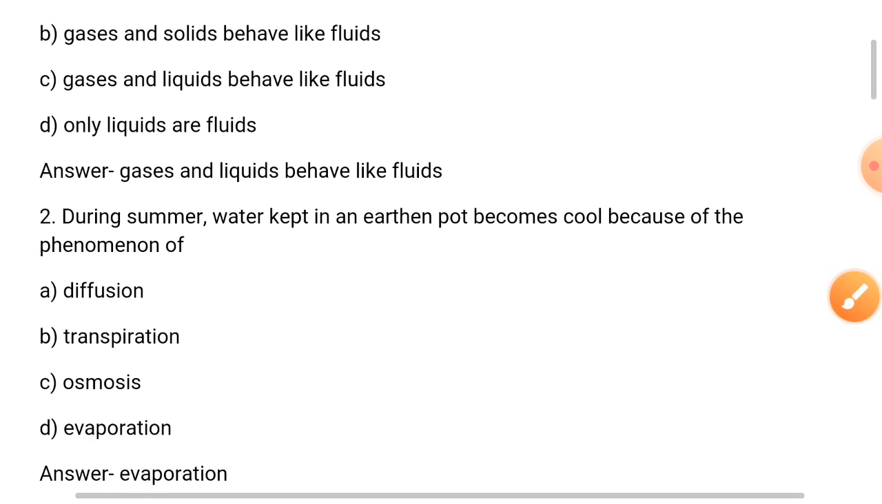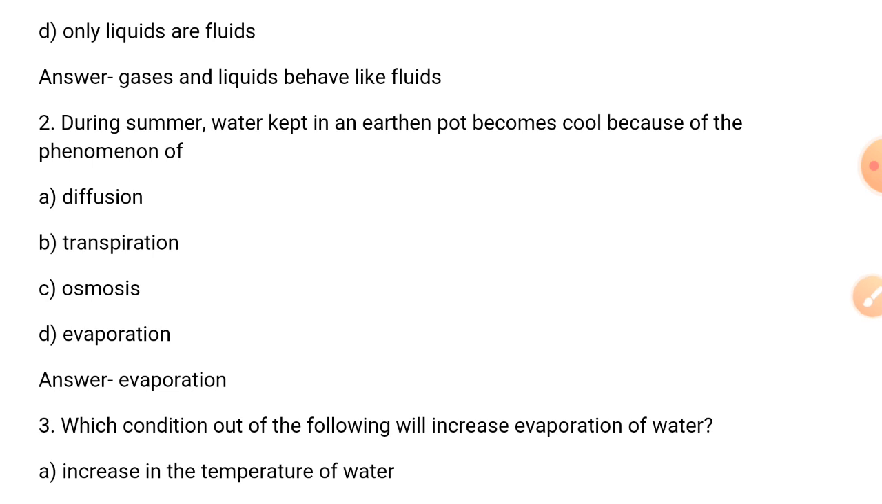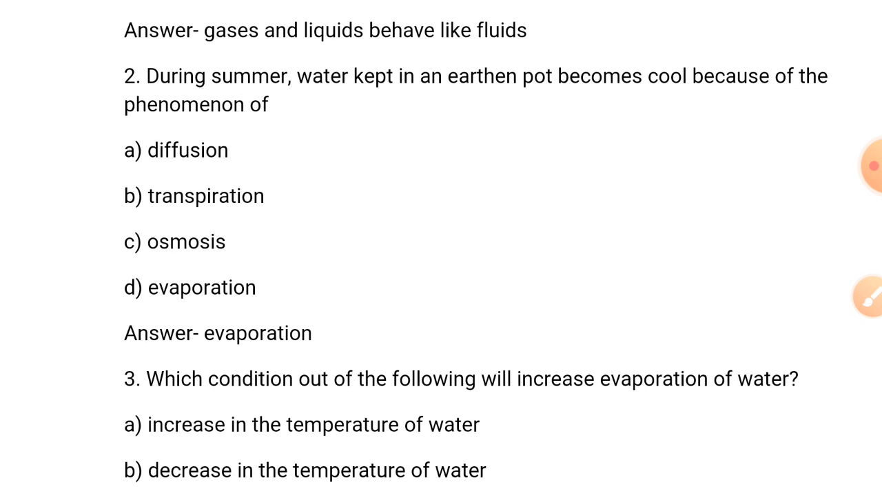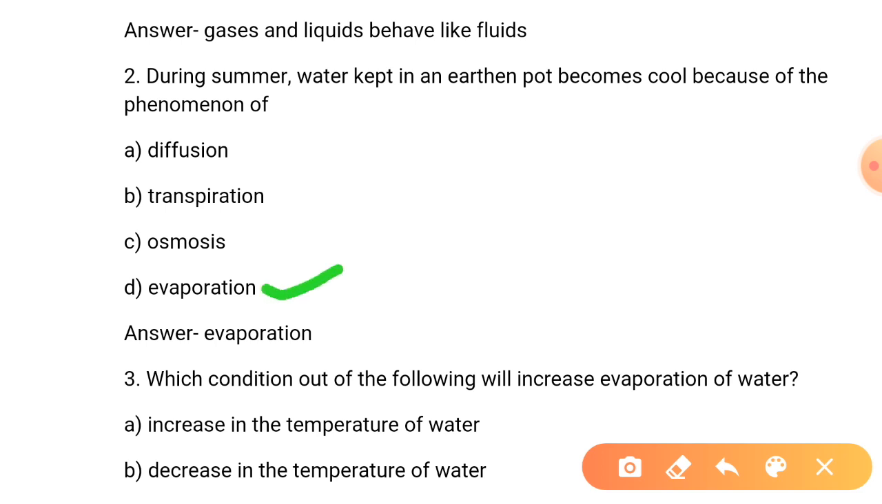During summer, water kept in an earthen pot becomes cool because of the phenomenon of. This is because of the phenomenon of evaporation. As evaporation causes cooling, that is why because of evaporation the water becomes cool.